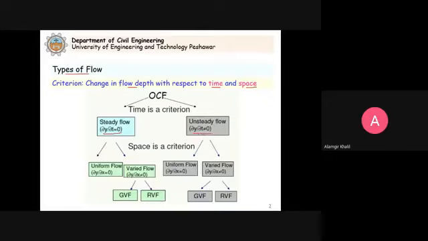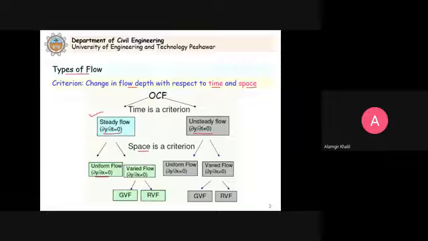Now, all the problems that we discuss in this chapter are essentially steady flow problems. So it means that the depth and the discharge are not going to change with respect to time. If we base the classification on space, that is with respect to distance, then the open channel flow can be classified as uniform flow. Here the depth is constant with respect to distance, so it means the change in depth with respect to x is equal to 0.